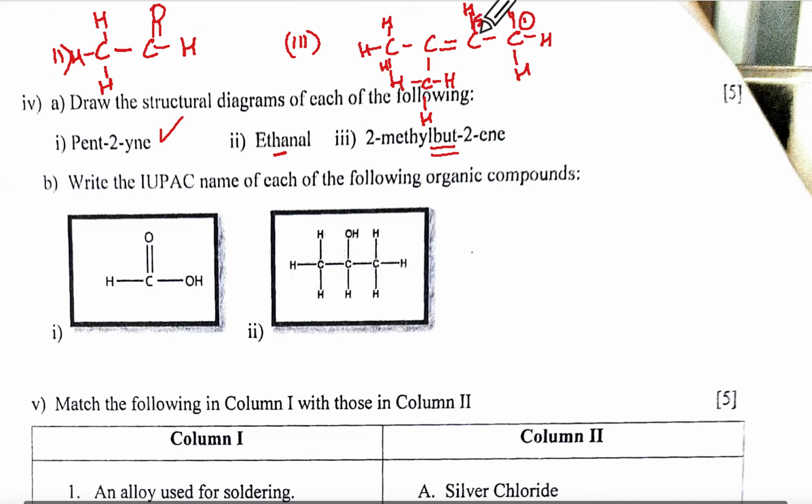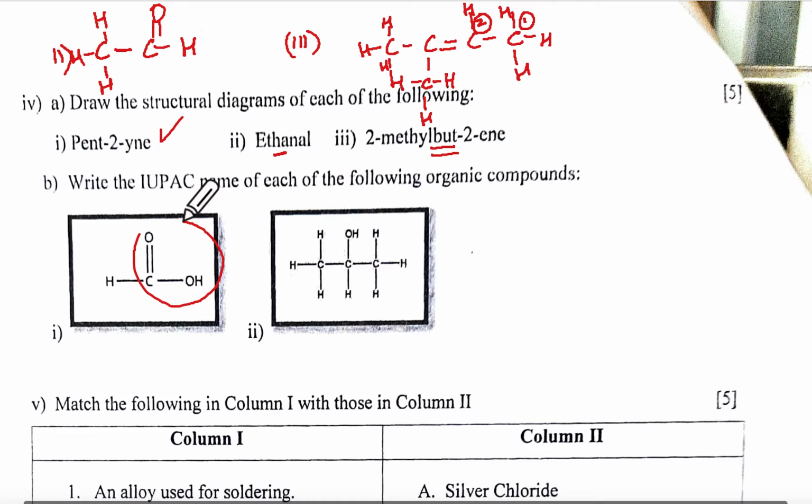Just make sure that this 1 doesn't look like a bond. Just circle your numbers, okay? Otherwise, unnecessarily you'll get a 0 if this 1 looks like a bond. That's why.